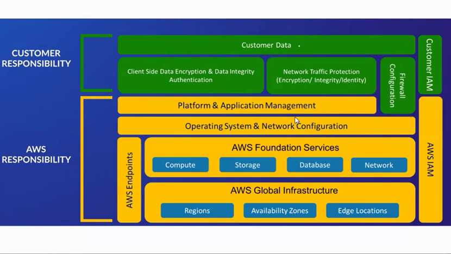And they provide this by using a platform or an application management format. Then only it will be easy for us, right? So all these things will be taken care of by AWS. Our responsibility is our data and our data protection and securing by using encryption, integrity or identity, and our IAM. Those things will be taken care of by us.